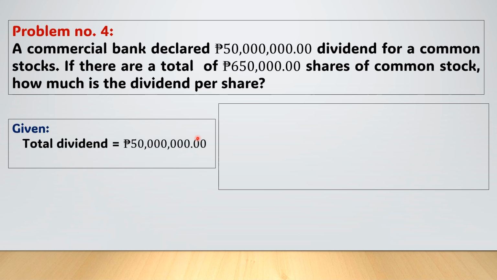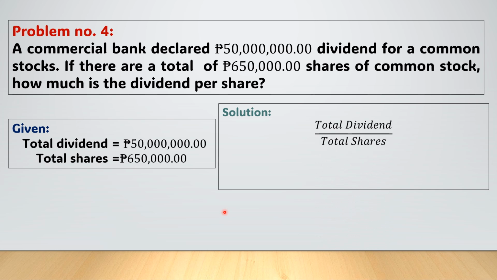The total dividend is 50 million pesos while the total shares is 650,000.